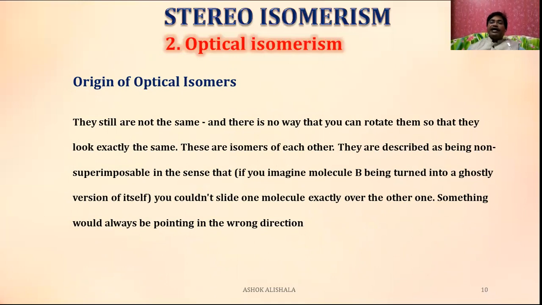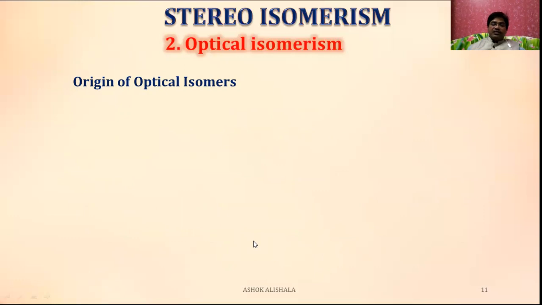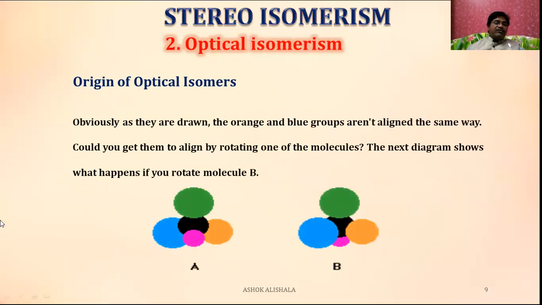These are isomers of each other. They are described as being non-superimposable, in the sense that if you imagine molecule B being turned into a ghostly version of itself, you could not slide one molecule exactly over the other one. Something would always be pointing in the wrong direction. You can again observe this: let us take this entire one and assume that it is placed on this one. See, it is placed. What happens?